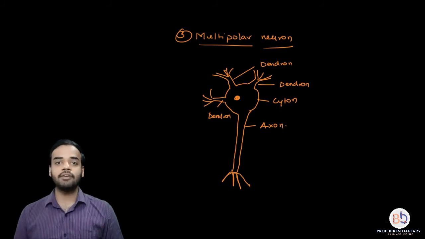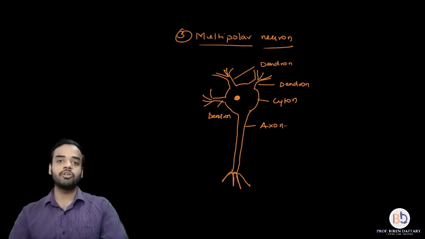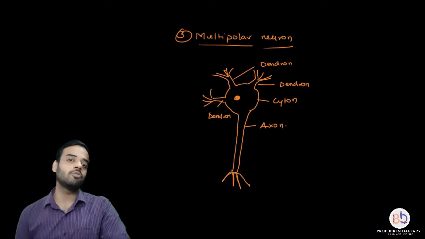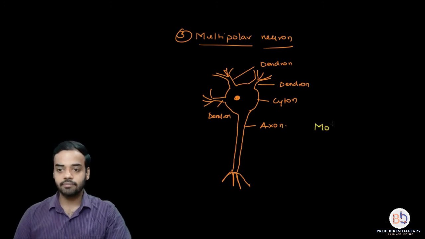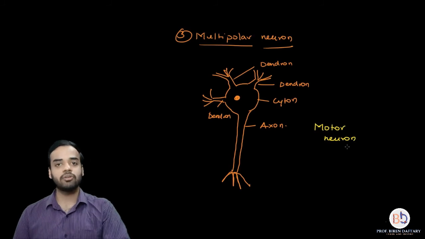Now functionally, if you ask me, a multipolar neuron is which neuron, then a multipolar neuron is always a motor neuron, okay? So with that, we complete our lecture. We are going to again revise this.